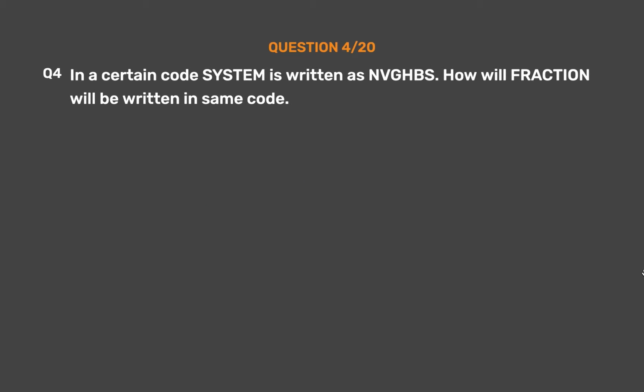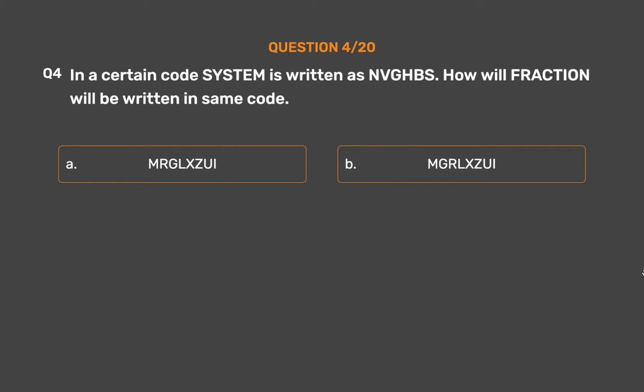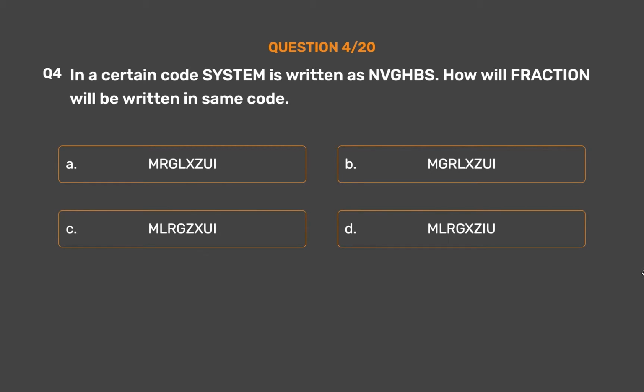Question number 4. In a certain code system is written as NVGHBS. How will fraction be written in the same code? Option A Mglshazui. Option B Mglshazui. Option C Rinkui. Option D Migxiu. Option E none of these.